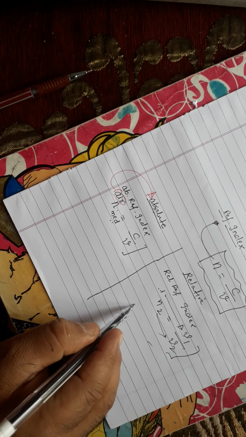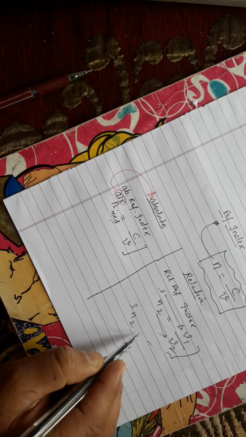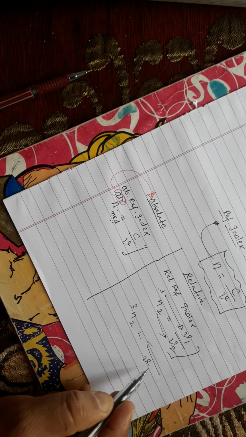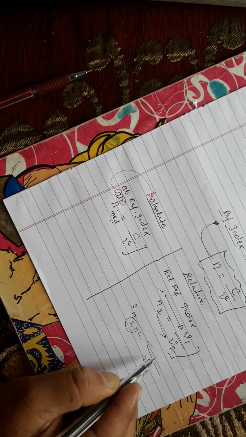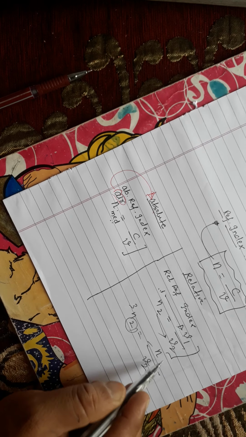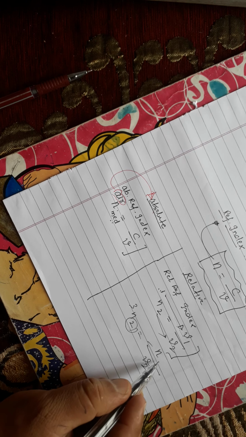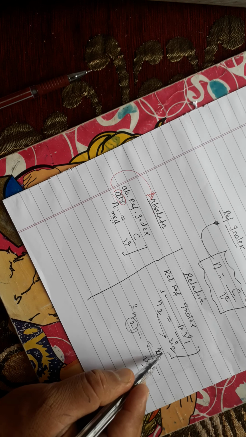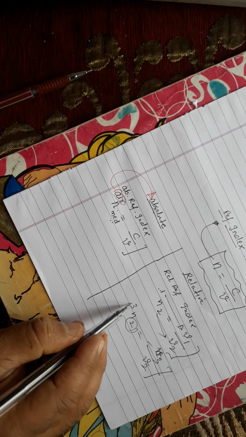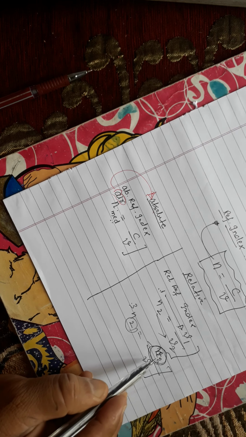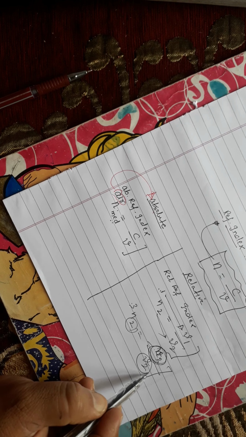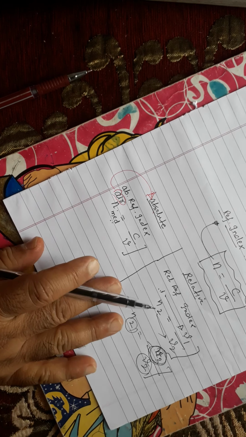But if you write 3 and 2, we should take the speed of light in the second medium here, and the speed of light in the third medium, v3. So it is the ratio of the speed of light in the third medium to the speed of light in the second. So be careful, this is very very important.